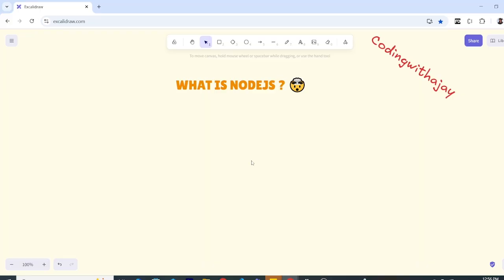All right. But why not a language? Why not a framework? Well, a language defines how we write our code using variables, loops, functions, classes, and all of these different syntax, right? But Node.js itself doesn't have any syntax, right? So that's why it's not a language.